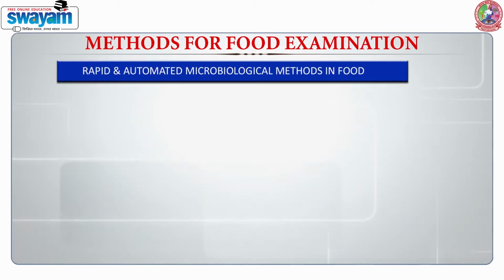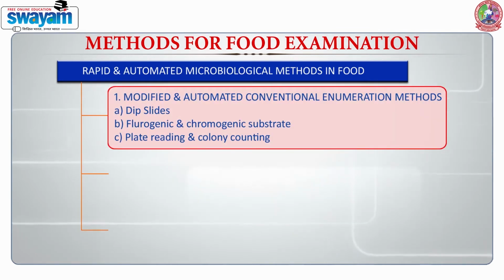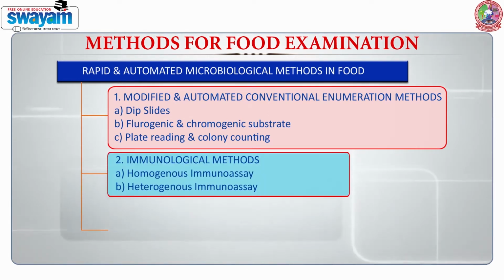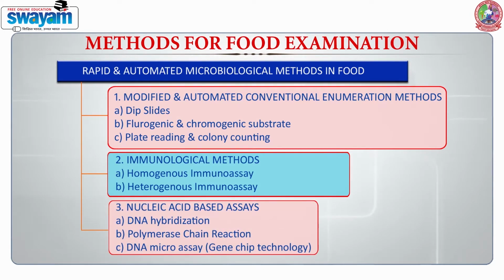There are three types of rapid and automated microbial methods for examination of food. First is modified and automated conventional enumeration methods, which include dip slide, fluorogenic or chromogenic substrate, plate reading and colony counting. Second, immunological methods, which include homogeneous immunoassay and heterogeneous immunoassay. Third one is nucleic acid based assays, which include DNA hybridization, polymerase chain reaction and DNA microarray, which is also called gene chip technology.